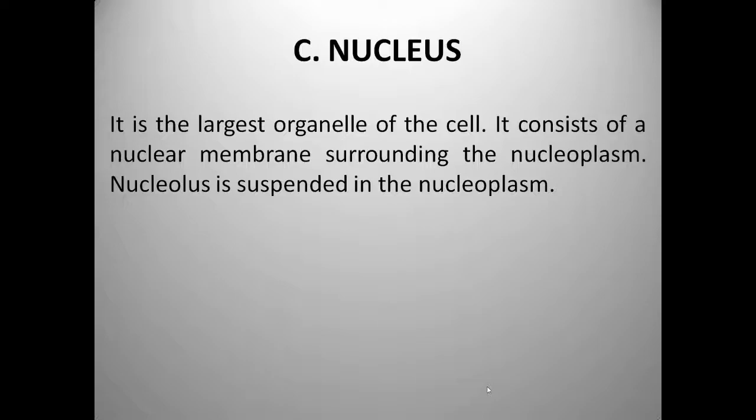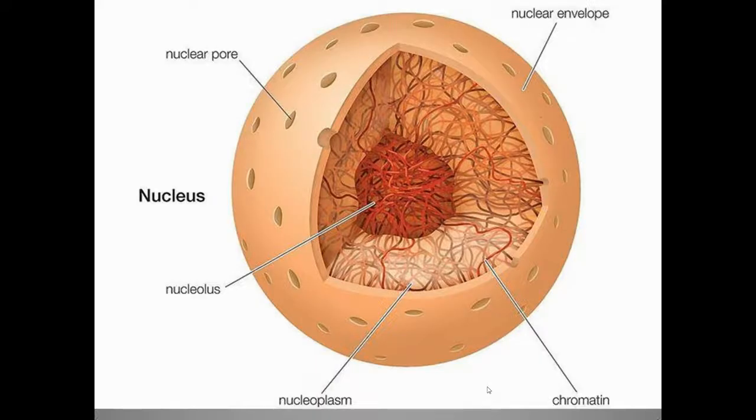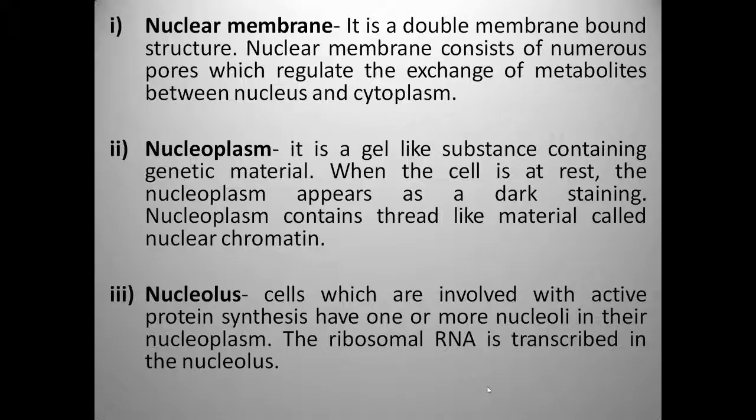Now its most important structure, the nucleus. It is the largest organelle of the cell and consists of the nuclear membrane surrounding the nucleoplasm. A nucleolus is suspended in the nucleoplasm. So you can see the nucleus here, the nucleoplasm, chromatin, nuclear envelope and nuclear core. The nuclear membrane is a double membrane bound structure with numerous pores which regulate the exchange of metabolites between the nucleus and cytoplasm.